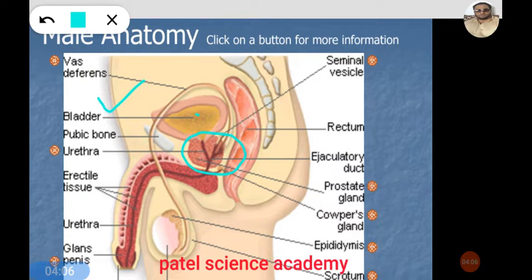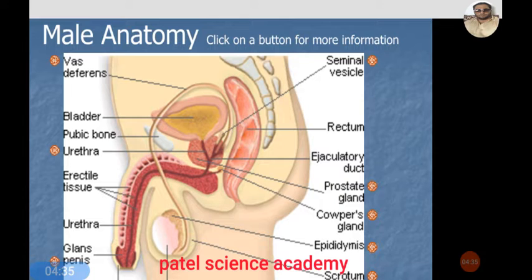This structure is called the prostate gland, and this prostate gland ejaculates its liquids in the form of a fluid. The seminal vesicle also releases its liquids into this tube, and thereafter there is one structure called Cowper's gland.